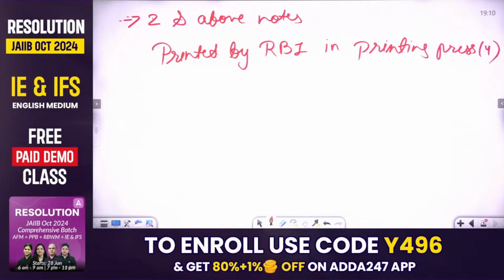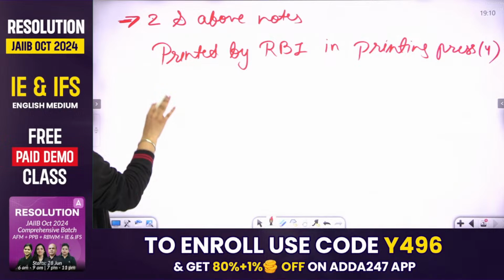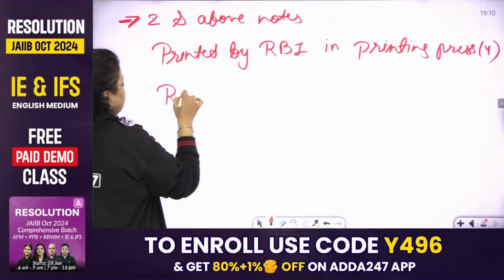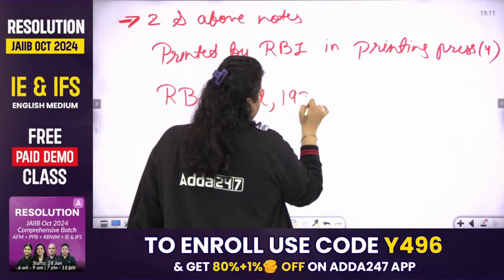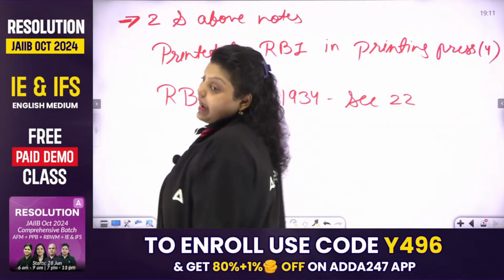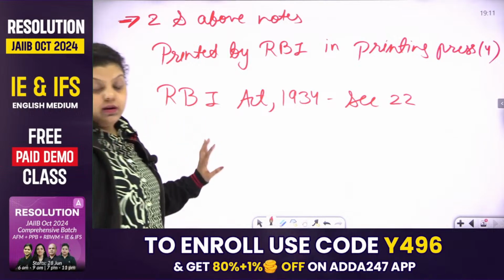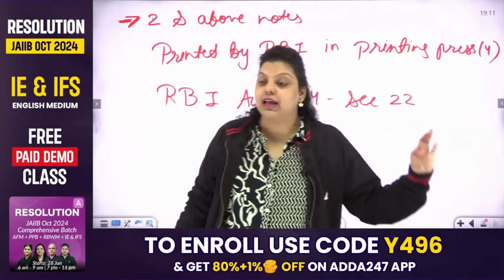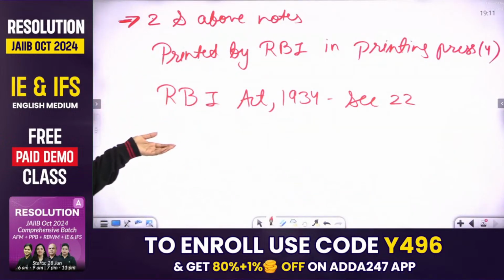Apart from that, RBI prints paper currency under the RBI Act 1934, Section 22. This section gives RBI the right to print all denominations of notes except rupee 1. A 1 rupee note cannot be printed by RBI, but 2 and above, all the currency can be printed by RBI. This has been said under the RBI Act 1934 Section 22.